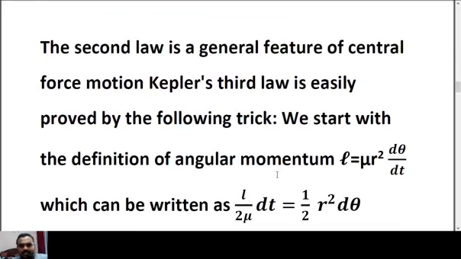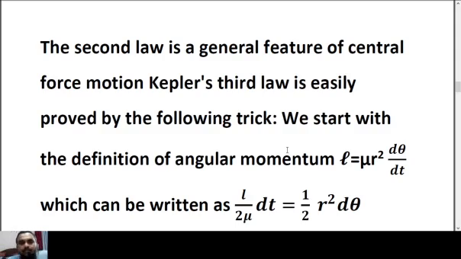And in this, the second law basically is a general feature of central force motion. And for example, we have already proved in the previous videos. Today we will see once again.